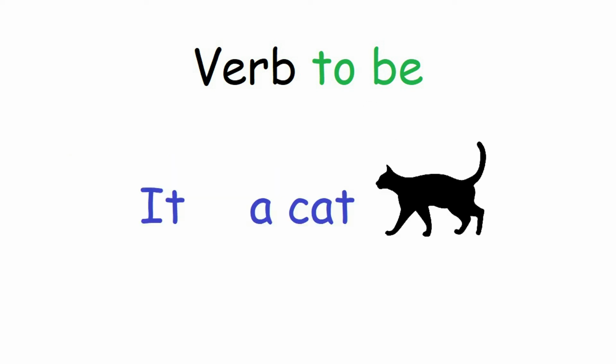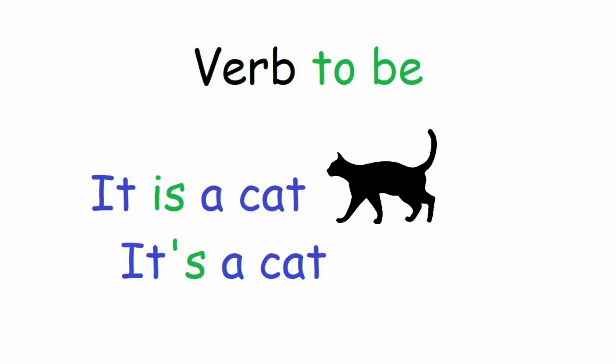Next sentence. It, a cat. Do we say it am or it are or it is? It is a cat. Okay. As for the short form, it's a cat. It is a cat. It's a cat.